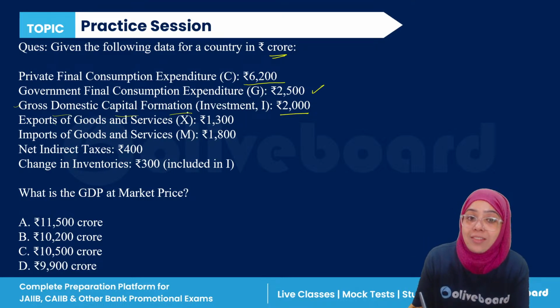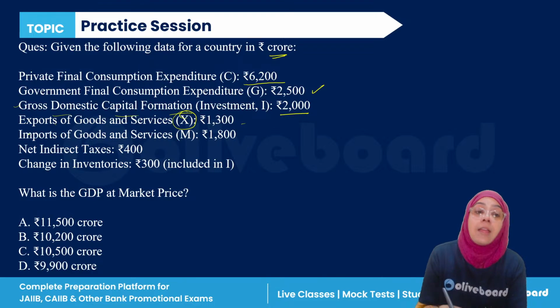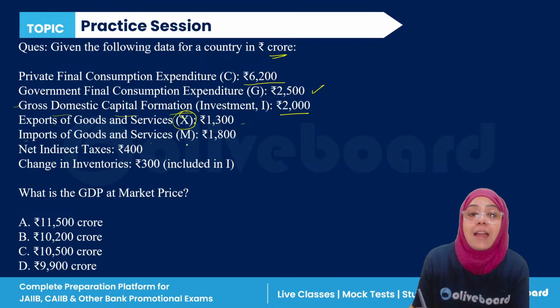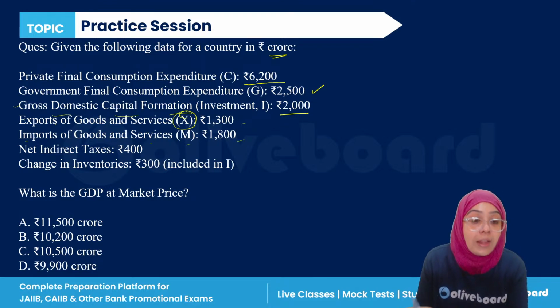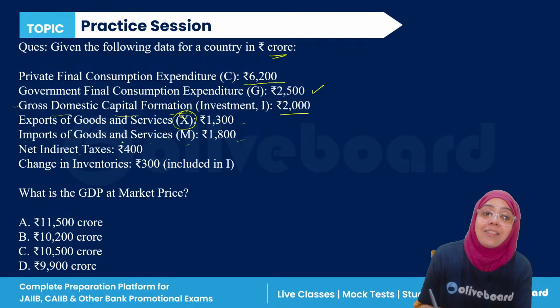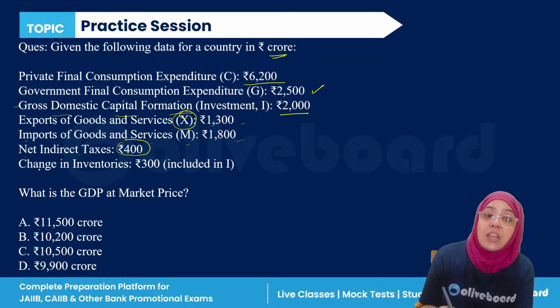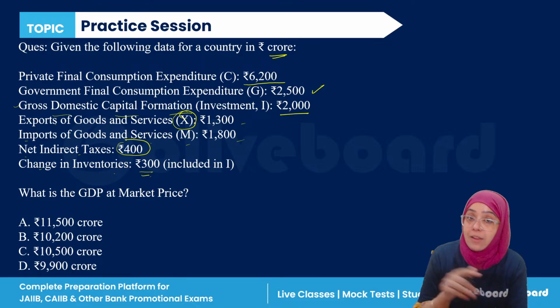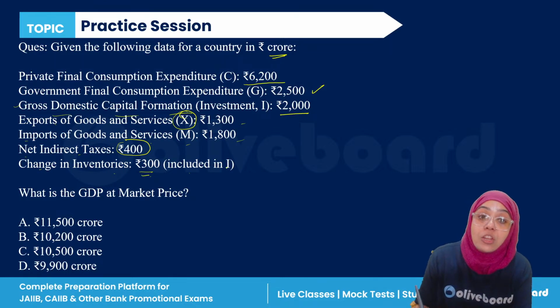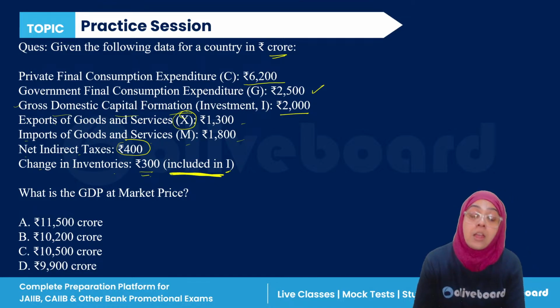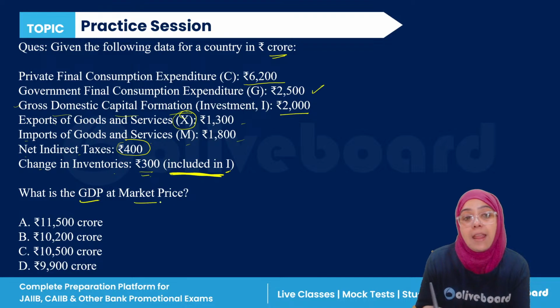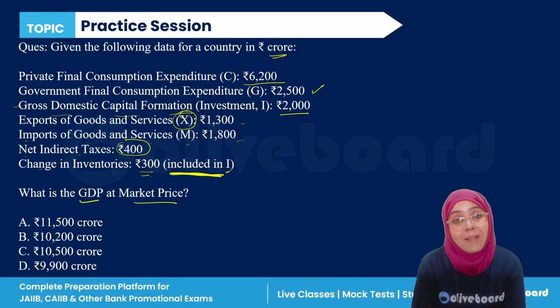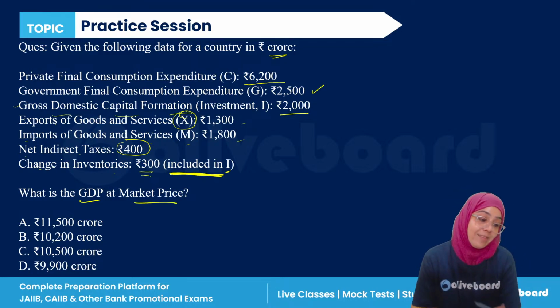Export of goods and services, that is X, 1300. Import of goods and services, that is M, that is 1800. Net indirect taxes is 400. And changes in the inventories is 300 crore, which is already included in I. This is written here. You have to just notice what is written here. Now you have to calculate GDP at market price, gross domestic product at market price.